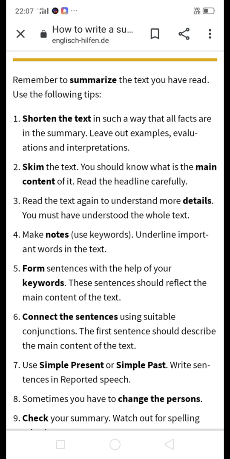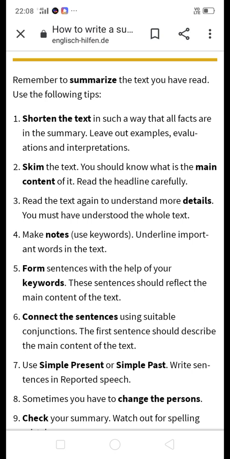Shorten the text in such a way that all facts are in the summary. Shorten the passage, and include all the facts of the passage in the shortened paragraph.